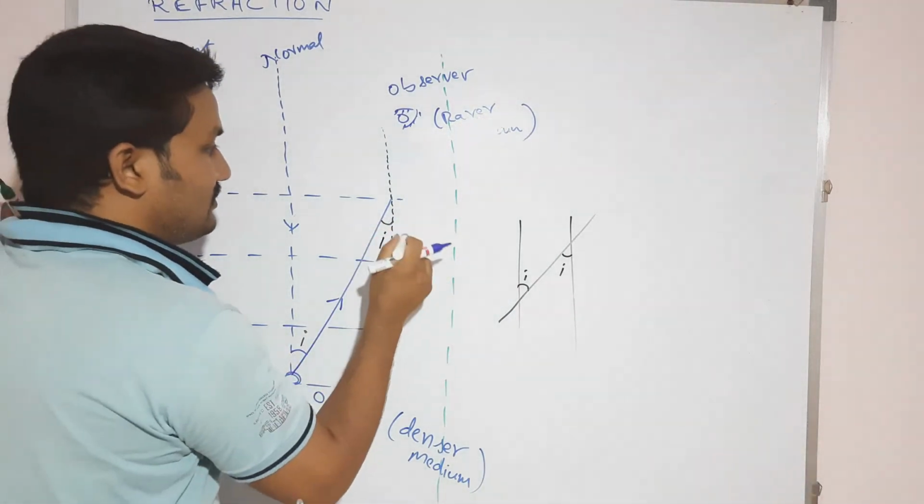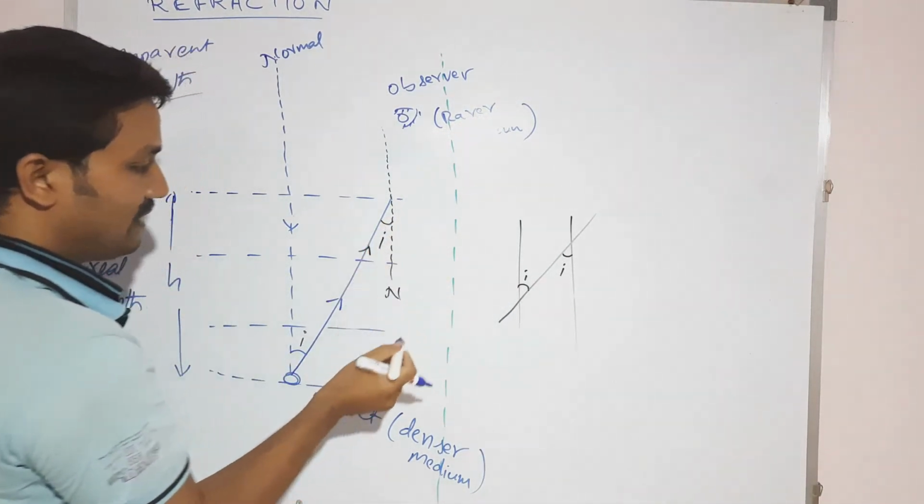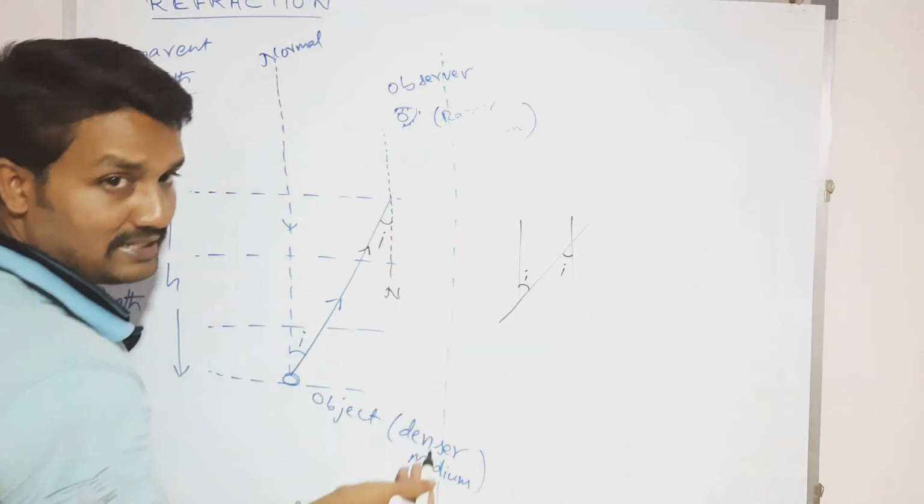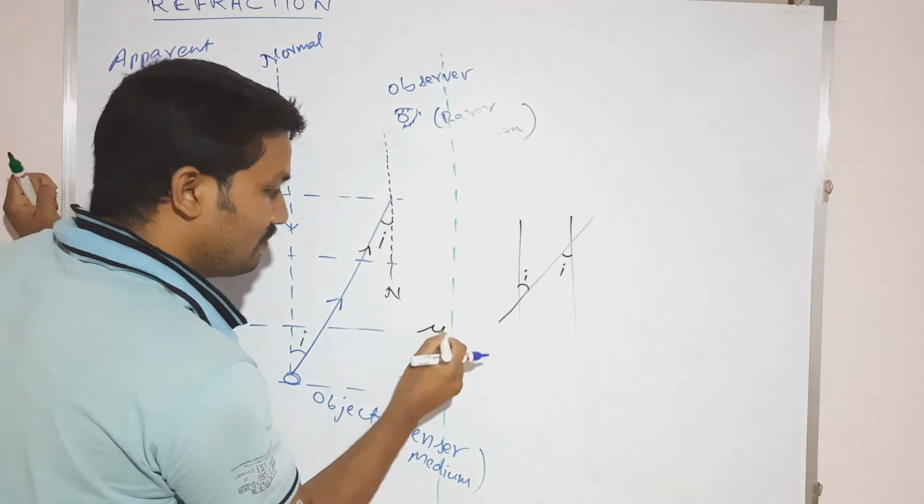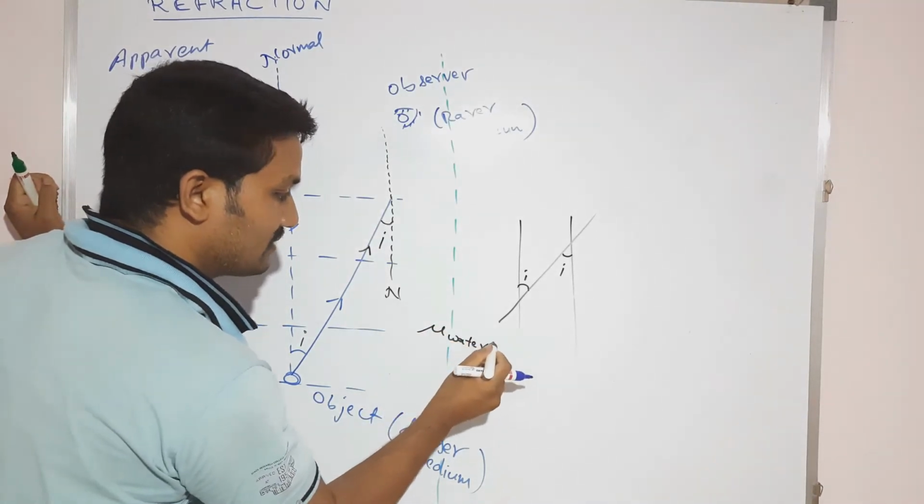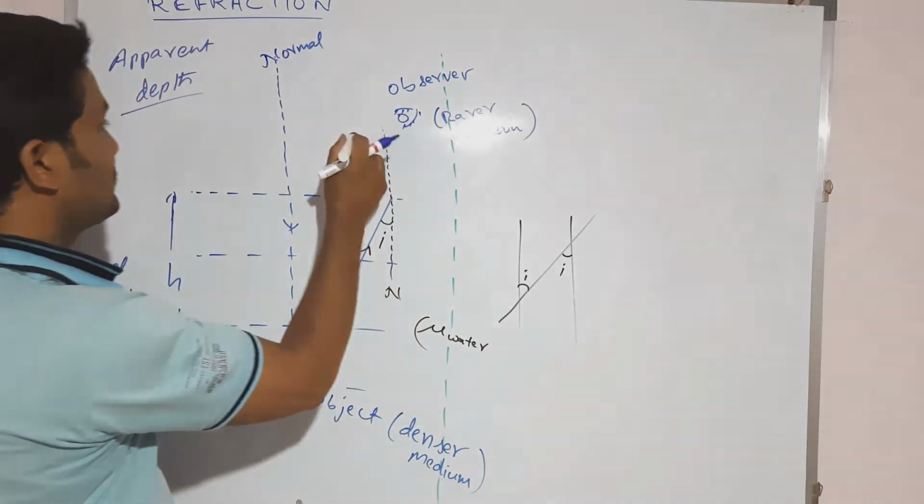Next, this light ray travels from denser to rarer medium. So this is the water, mu water, and this one is mu air.